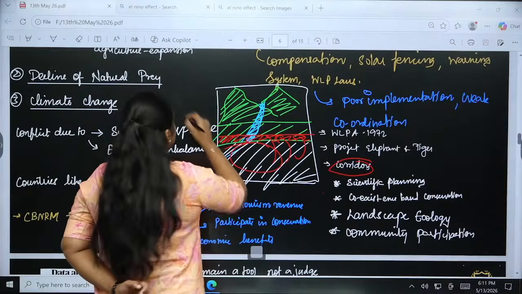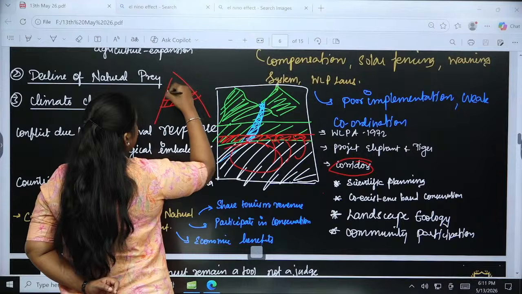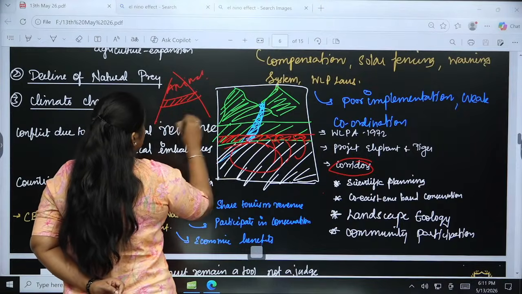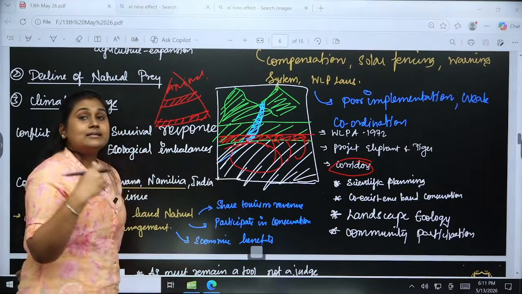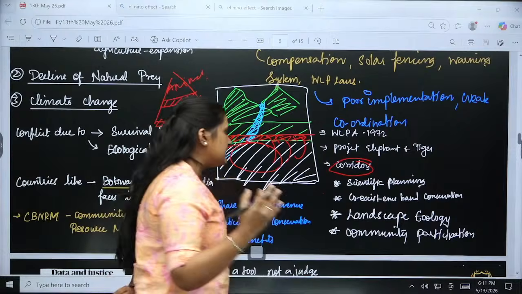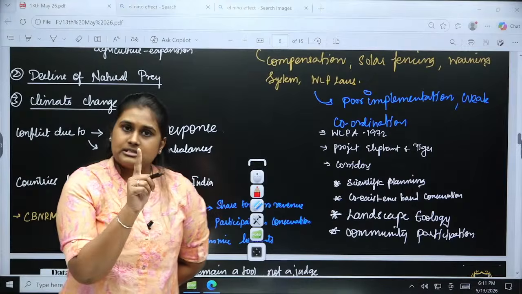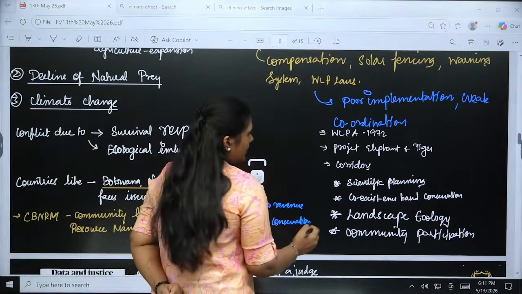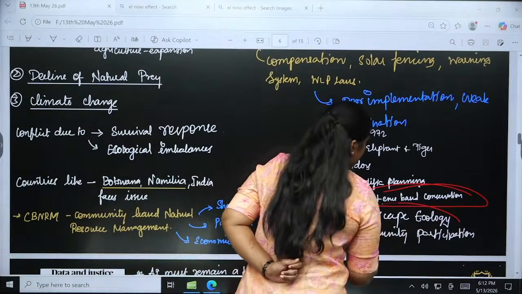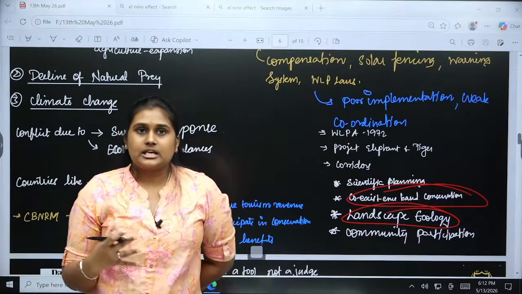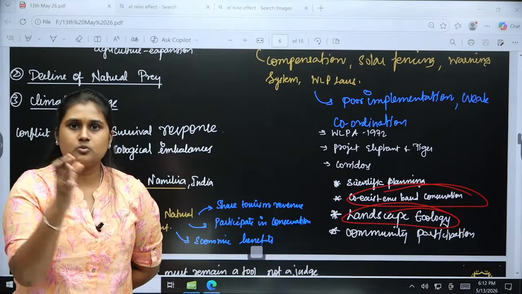Okay. So if this is a mountain, till this area the animal can use it. Then here we will be having a buffer space, and after that we will be having our cultivation. So the resource sharing has to be taken so that the niche will not be lost for any of the animals. That is one thing. And the coexistence based conservation that we have to take care of. Then the landscape ecology, we should understand the landscape, and based upon that we have to give the regulation for settlement, agriculture, whatsoever the need is.